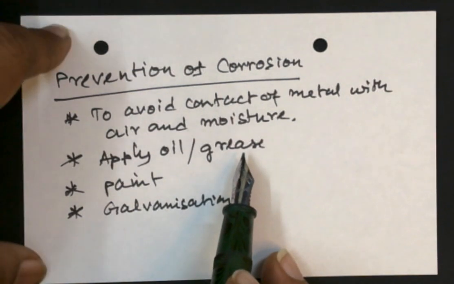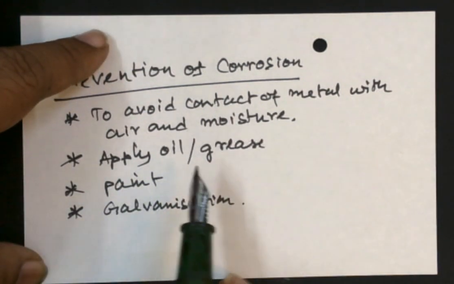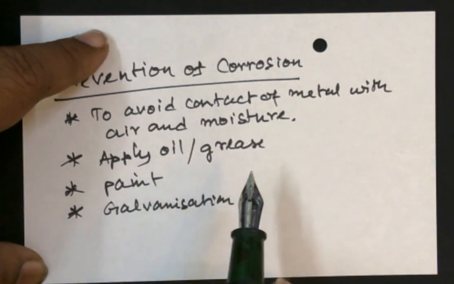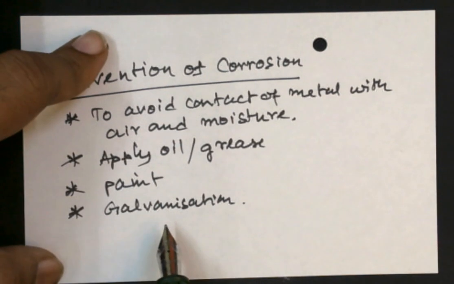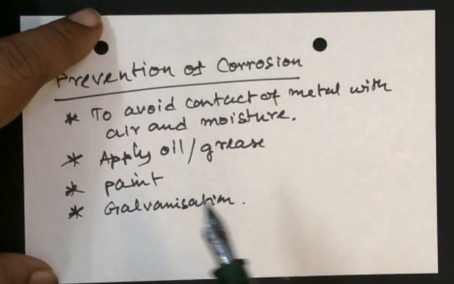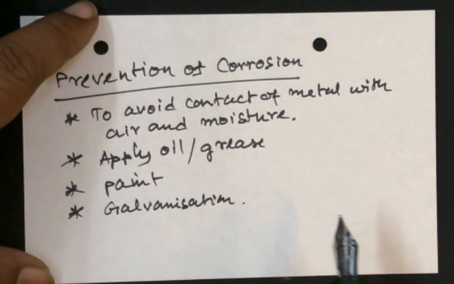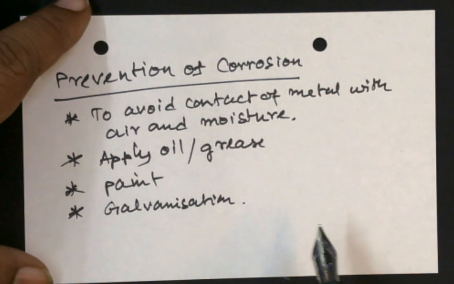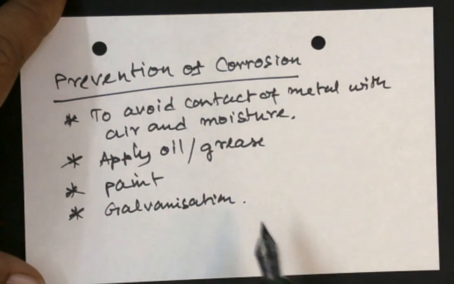Another way is simply paint, so that you can prevent the metal from water and air. And you can galvanize. What do you mean by galvanize? Molten zinc is formed over the metal, and that is why we call it a GI, galvanized iron pipe. There are various processes, electrogalvanization and hot dip galvanization, etc.